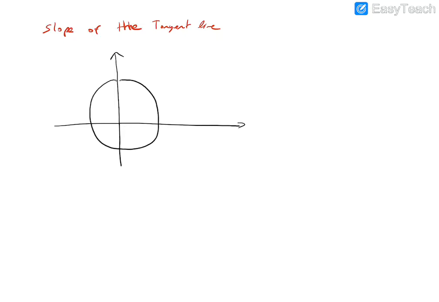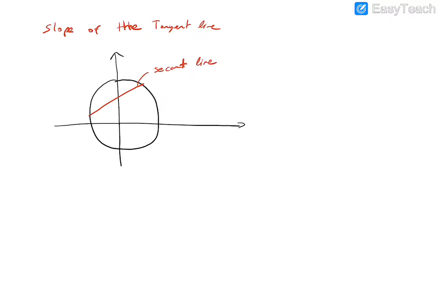In geometry, a line that intersects a circle in 2 points is called a secant line. So here, for the circle, this line is the secant line.